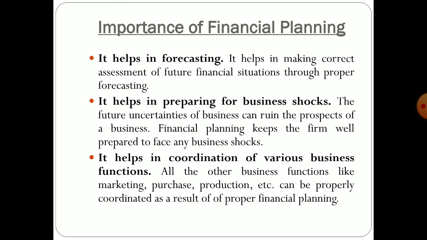Okay, like I give you an example. Suppose a company may plan to achieve 20% growth in sales, but the actual growth rate may be less or more than the planned. So financial planning may prepare a growth rate that can be of 20%, yeah, 10%.